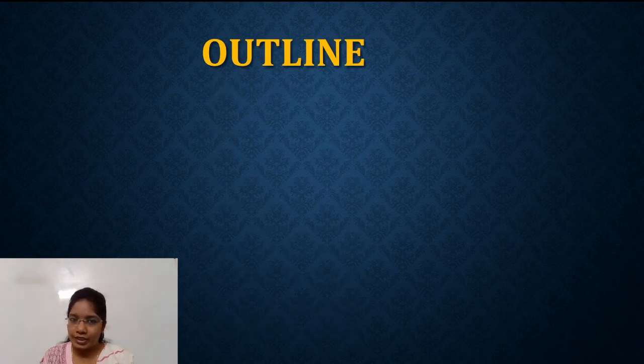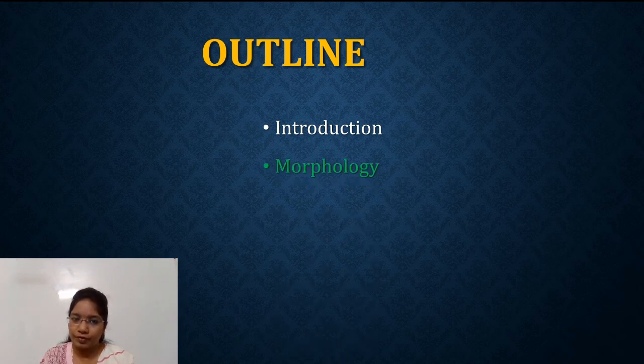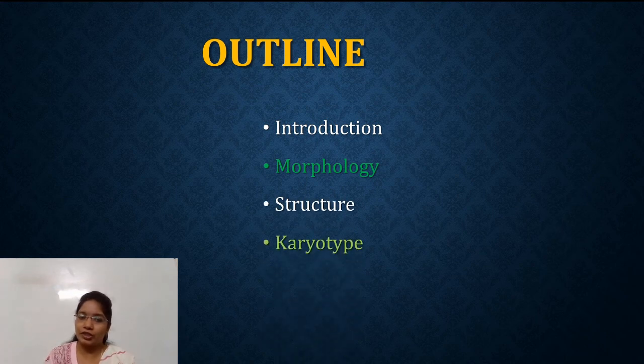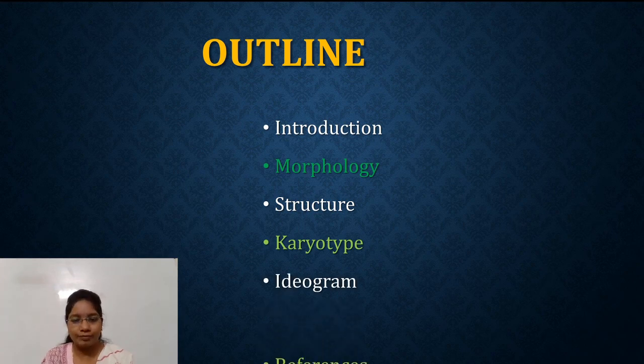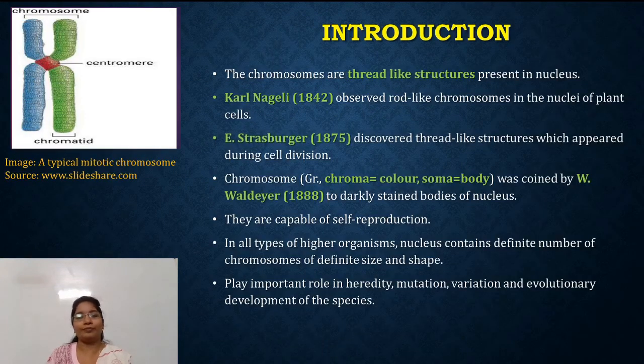In today's session we are going to discuss the introduction of chromosome, then its morphology, its structure, the concept of karyotype, and finally the ideogram. The chromosomes are thread-like structures present in the nucleus.